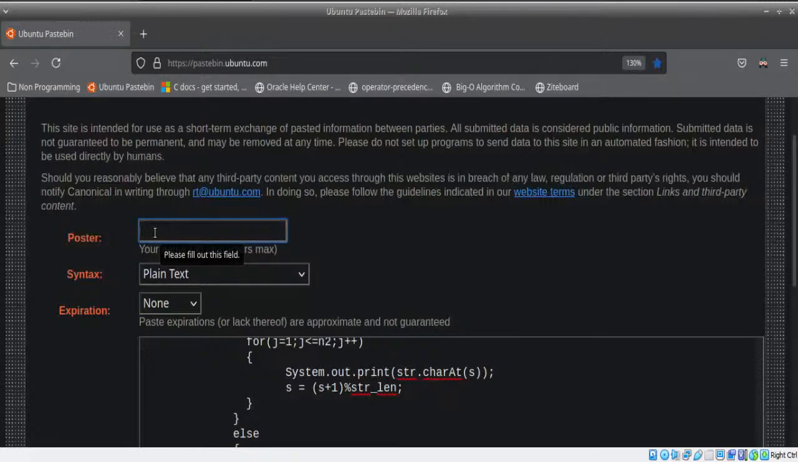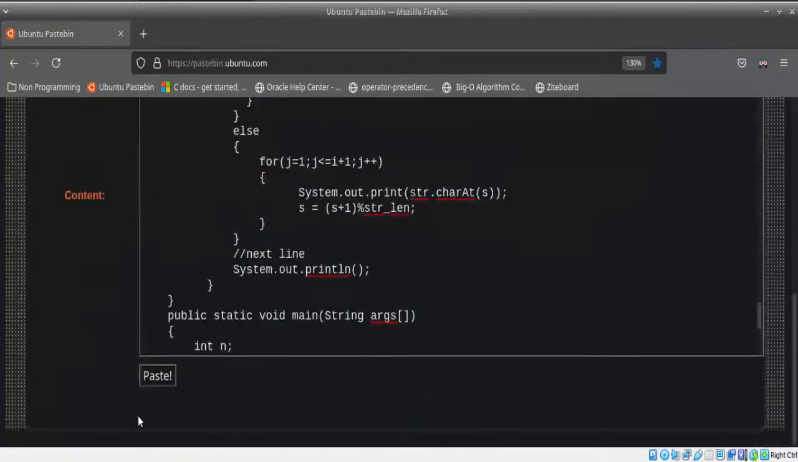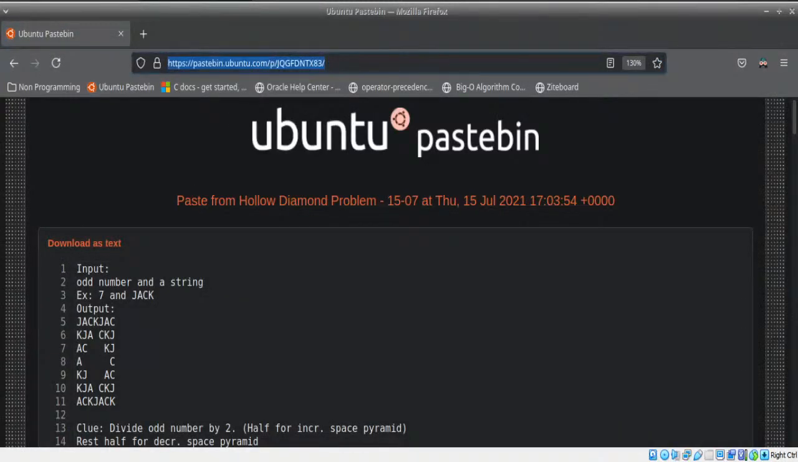All right. So let's just share this. This is the code for the hollow diamond problem that is done on 15th July 2021. So what I want you guys to do over this is, please do give the same program a try. If you're willing to do this, please do give the same program a try in the language of Python. Let's see how many of you will be able to do this.